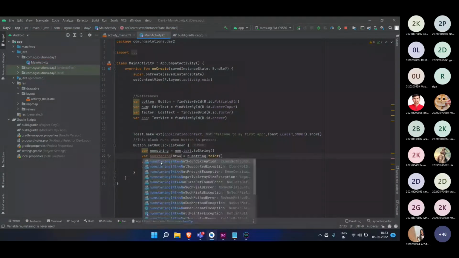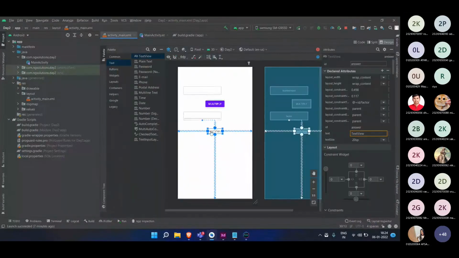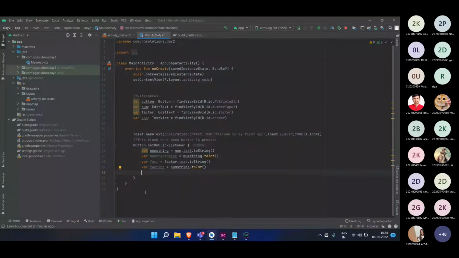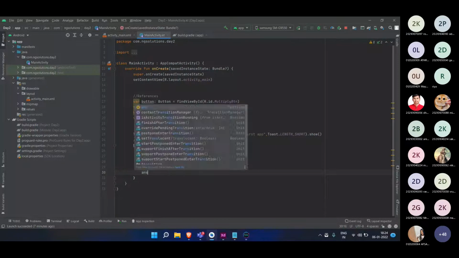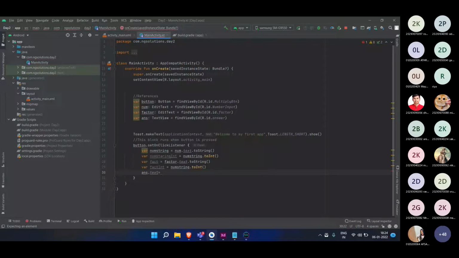So we have the answer for all the values. Like I am suggesting, have the first number in this and the second number in this, and now you can straightforwardly multiply this and put that value in this text view. To put the value in the text view, you can just write answer dot text equal to, just give me a moment.